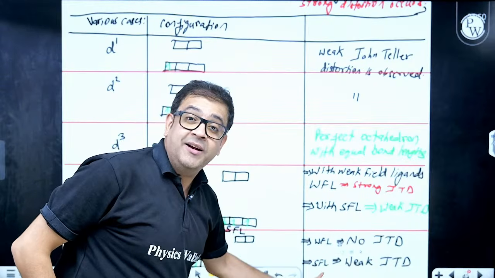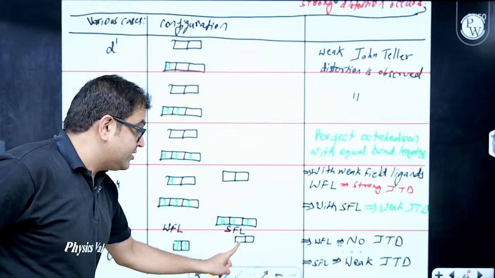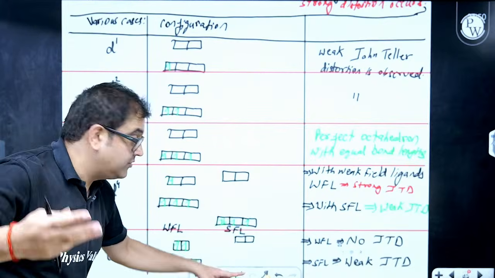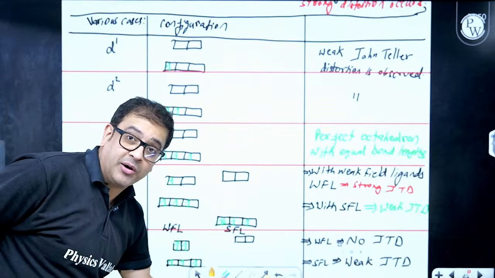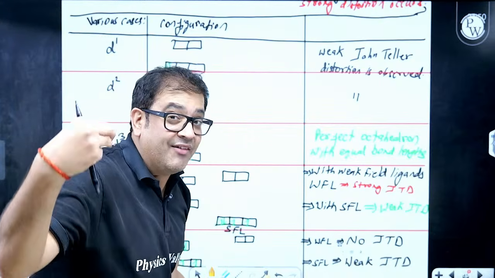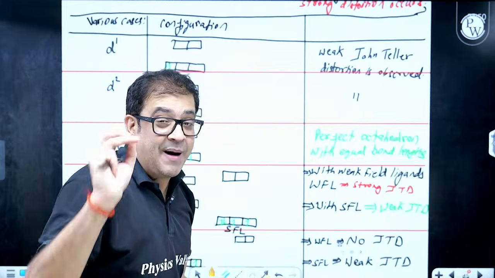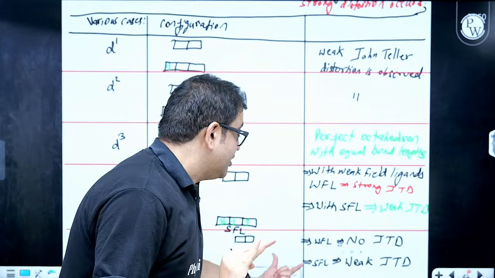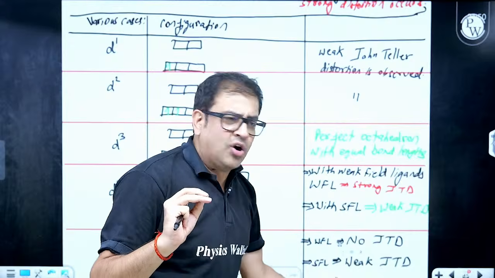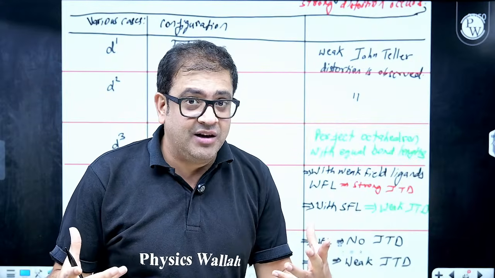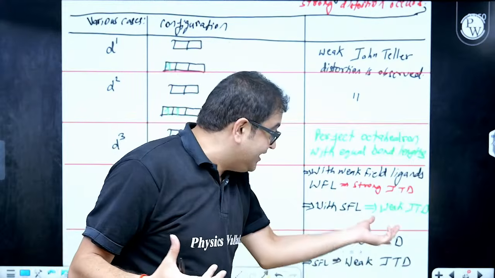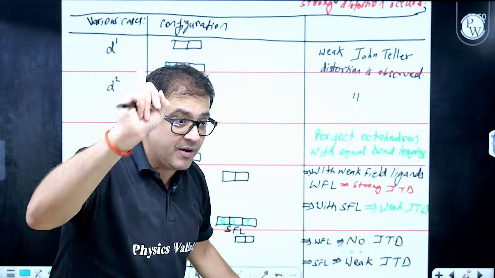But with a strong field ligand, again, I cannot reach up, so I will be forced to fill at the bottom. So I will again have a partially filled configuration, but partially filled at a lower energy level. So I will have distortion, but it will be weak, because the partial electronic configuration is in the lower energy t2g set. I hope everybody is clear.